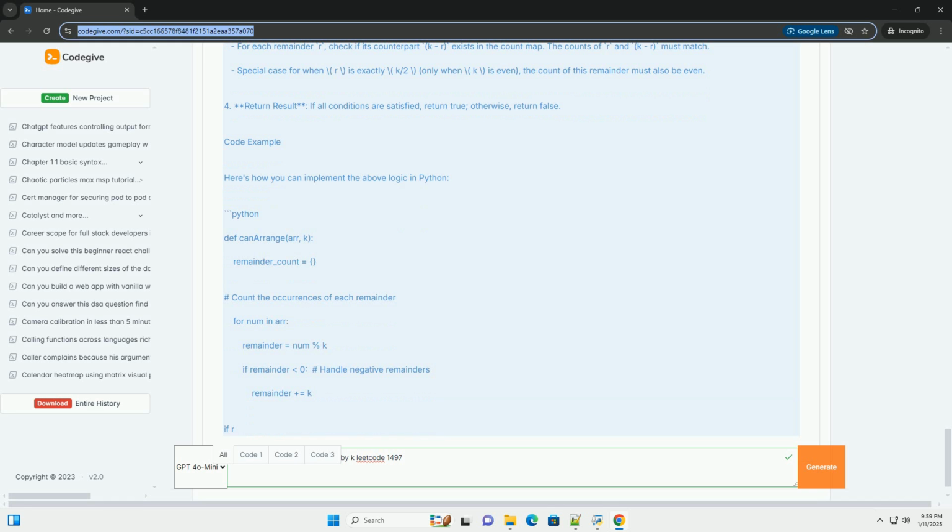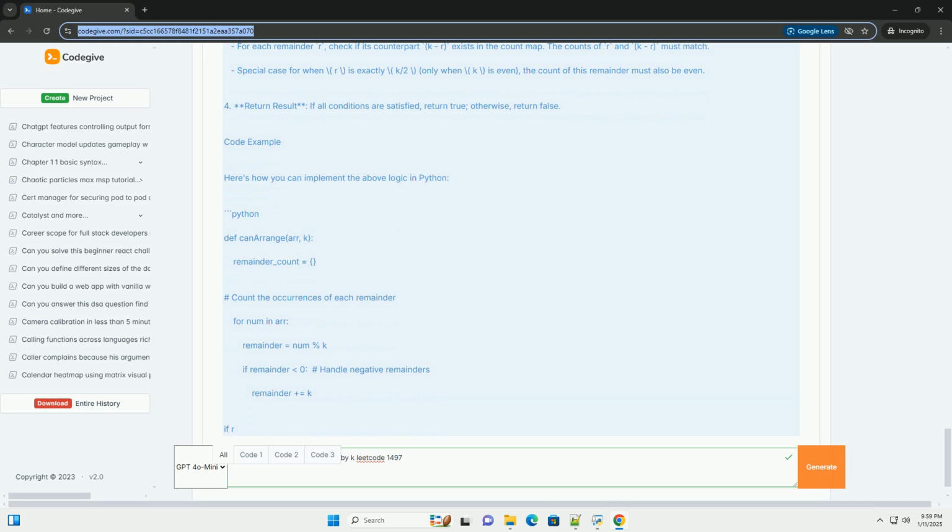Count remainders. Use a hash map, or dictionary, to count the occurrences of each remainder. 3. Check pairs. For remainders of 0, they must pair with themselves. Therefore, their count must be even. For each remainder r, check if its counterpart, k - r, exists in the count map. The counts of r and k - r must match.